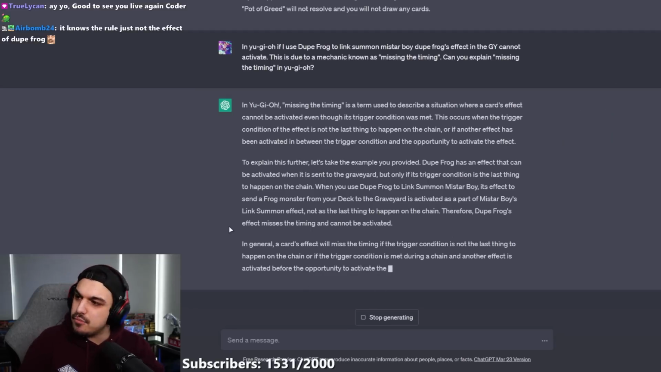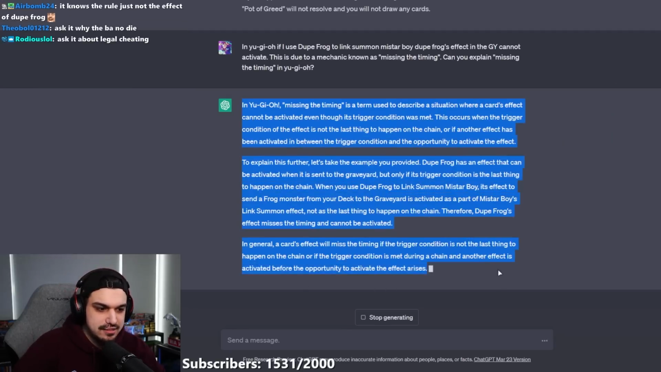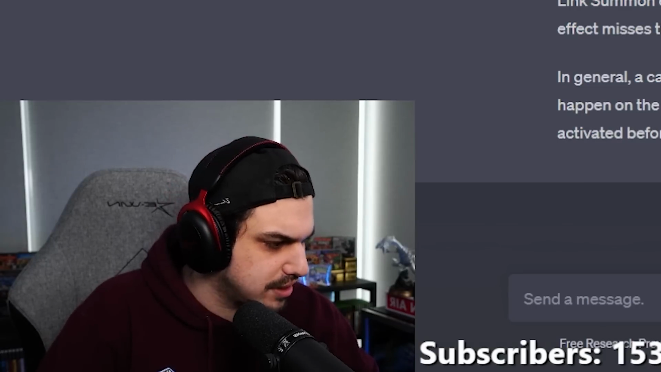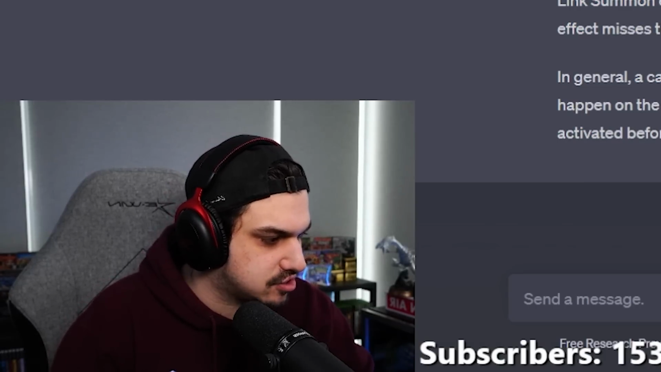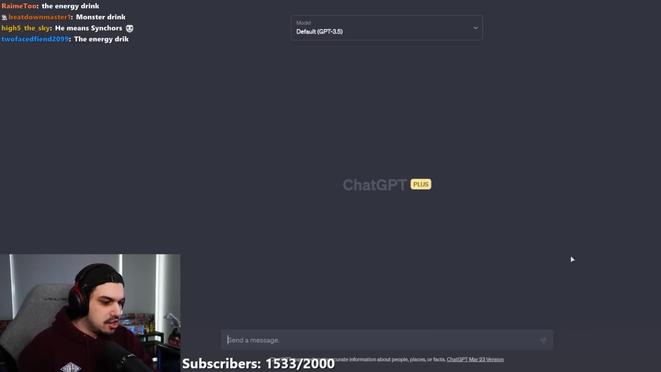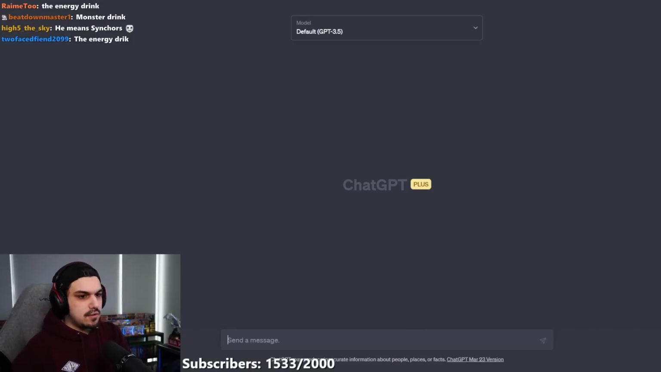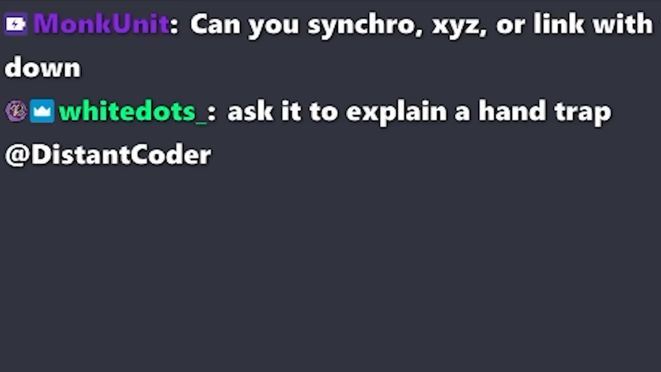Okay, chat, if I upgrade to ChatGPT Plus, will it be slow like this, or will it just spit out the answer faster? Because it should give me priority, right? So, new ruling question. What do we need? What do we want to ask ChatGPT Plus? Ask it to explain a hand trap.